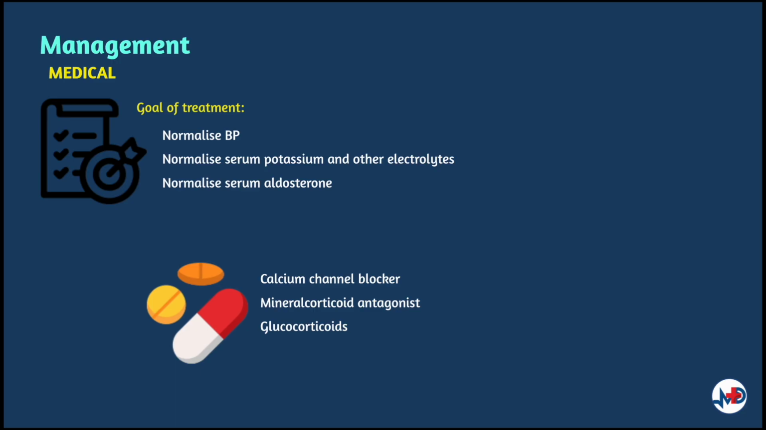Choices of medical therapies that are suggested would be calcium channel blockers, which reduce the production of aldosterone, mineralocorticoid antagonists, which provide blood pressure control and normalization of plasma volume plus serum potassium concentrations, especially in patients with aldosteronomas, and glucocorticoids, which are given to achieve adequate blood pressure control with administration of the lowest possible dose of glucocorticoids.